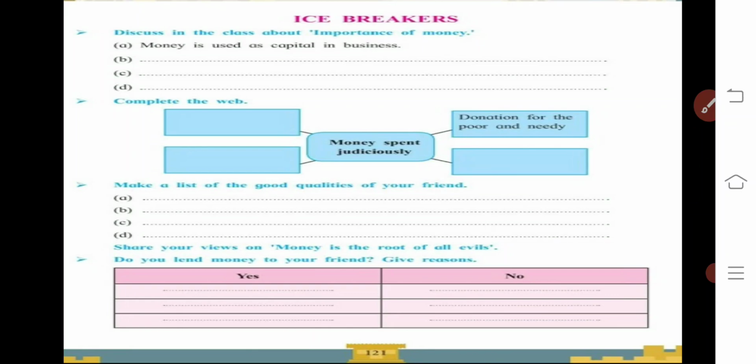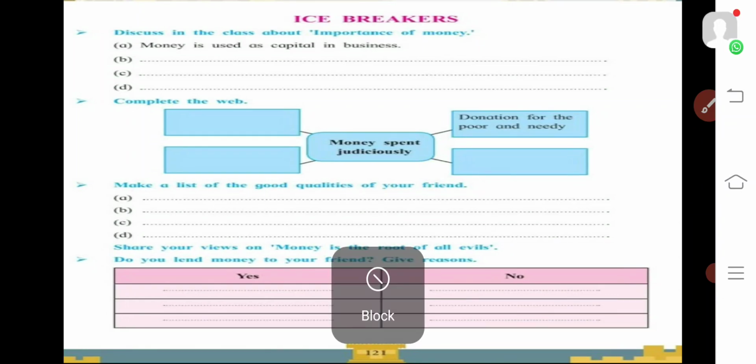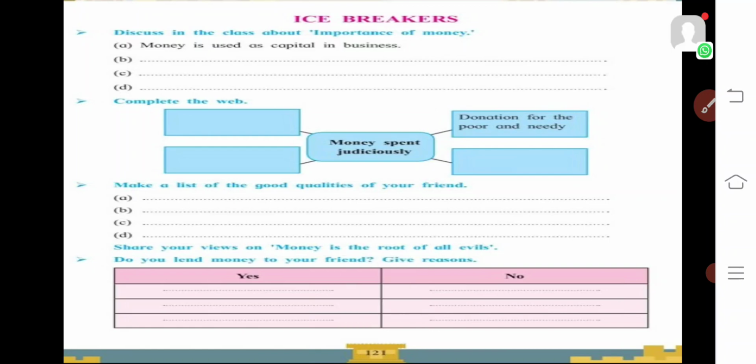Now the second activity is the completion of the verb. At the heart of this activity they have given you: money spent judiciously. This thought is given. What is meant by judiciously? Wisely. You must think about it before spending the money wisely.